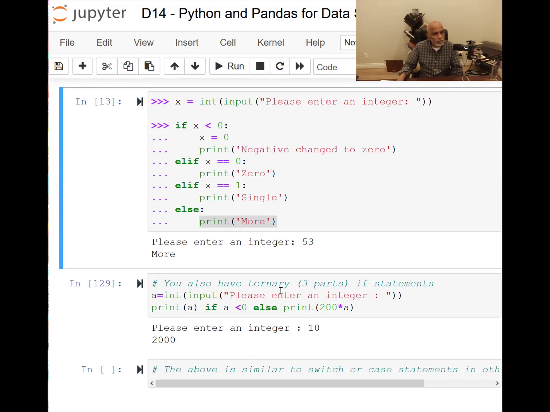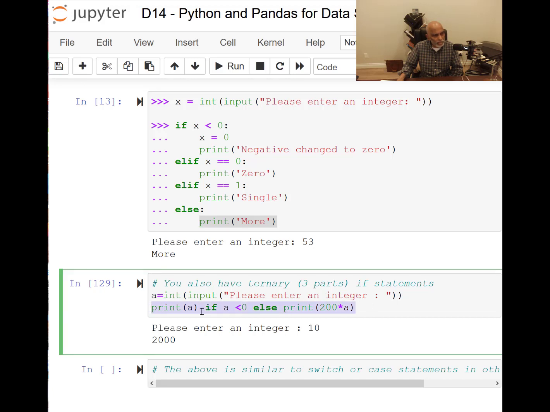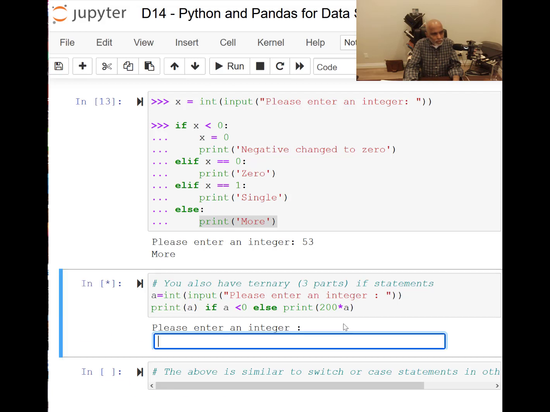You also have a ternary, three parts, if statement. So here is an example. That ternary if is this, that is, do something if some condition is happening, else do something else. And this is also executed with the input value, keyboard input.